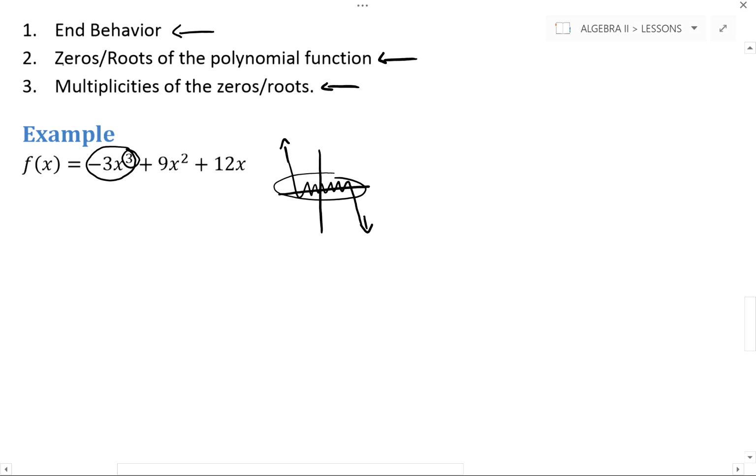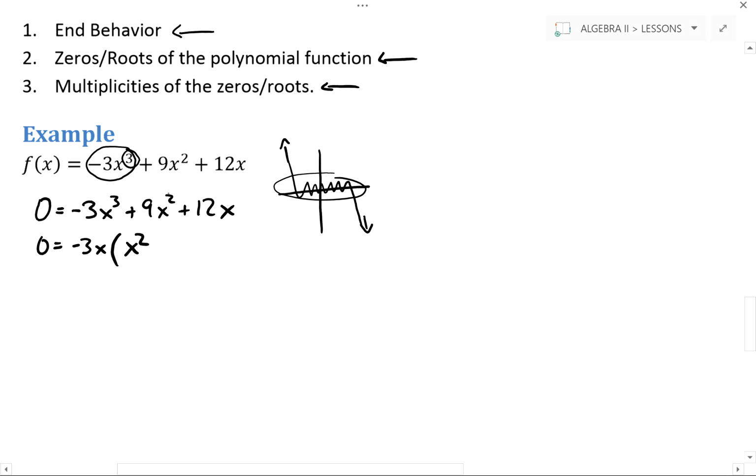So let's find the zeros of the polynomial function. To find zeros, we plug 0 in for f of x. So 0 equals negative 3x cubed plus 9x squared plus 12x. I need to factor this in order to find the zeros of it. I first see that every term has a negative 3x that I can factor out of it. Factoring negative 3x out of the first term leaves x squared.